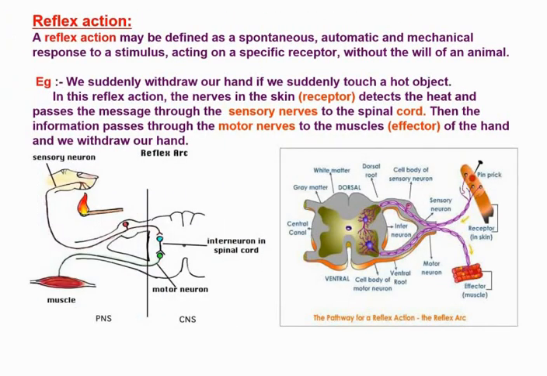Next, we'll be discussing some of the important topics related to this chapter, that is reflex actions and reflex arc. Reflex is the word we use very commonly when we talk about some sudden action in response to something in the environment.